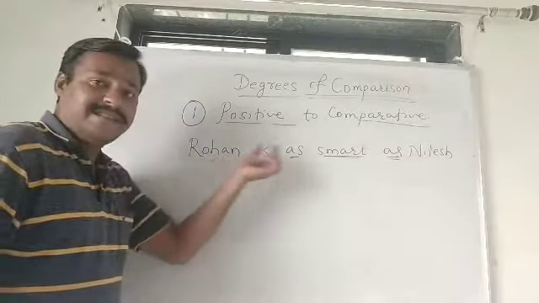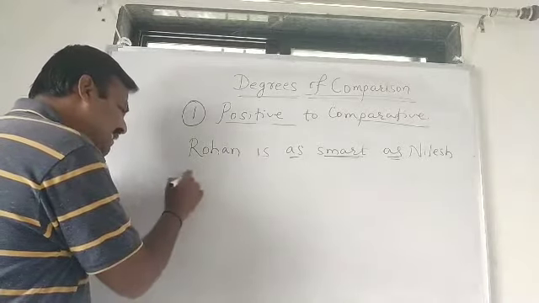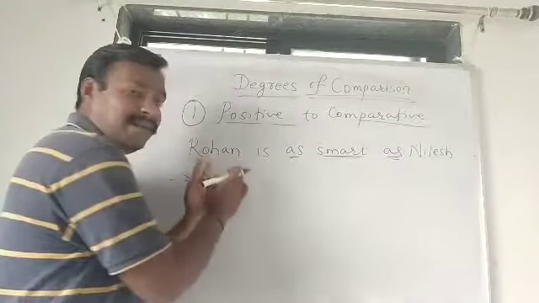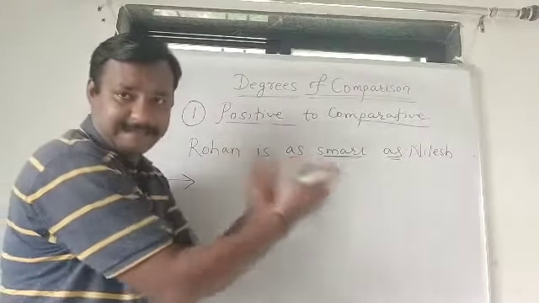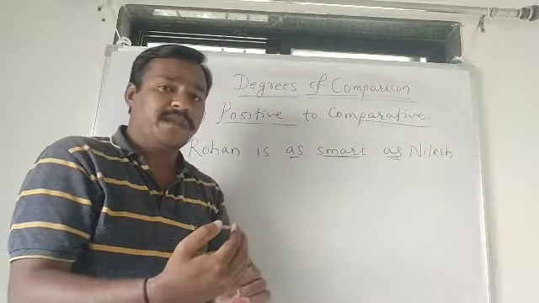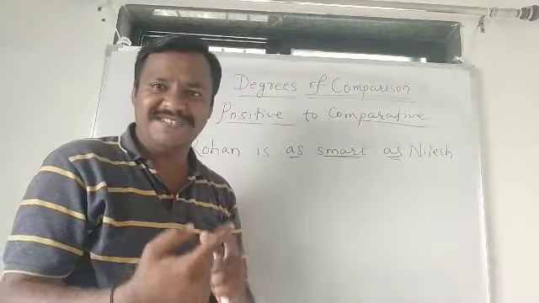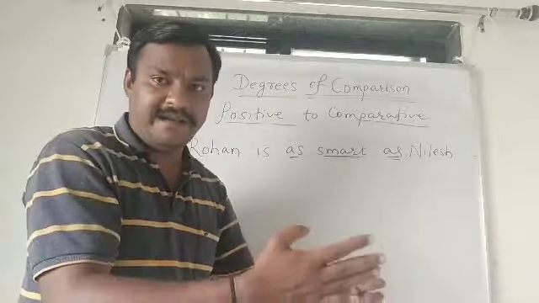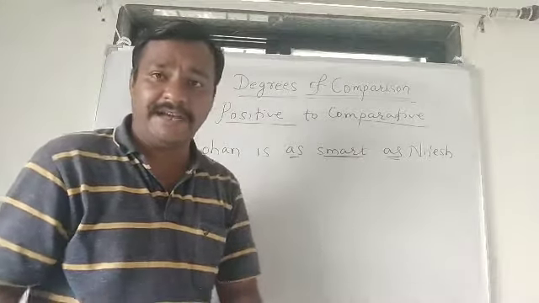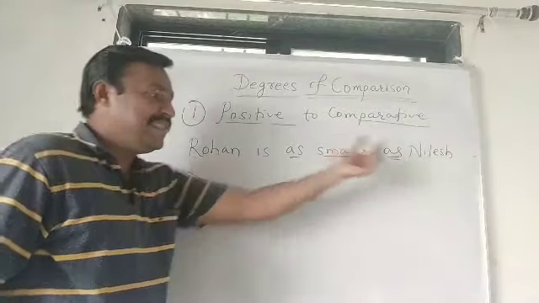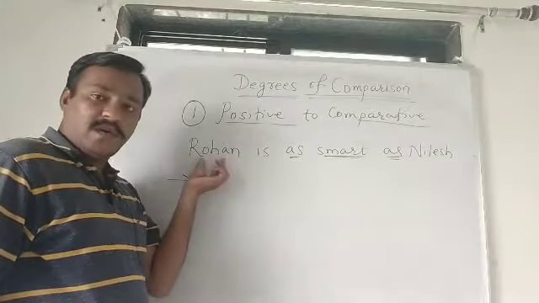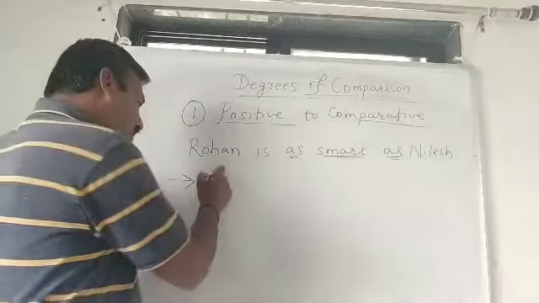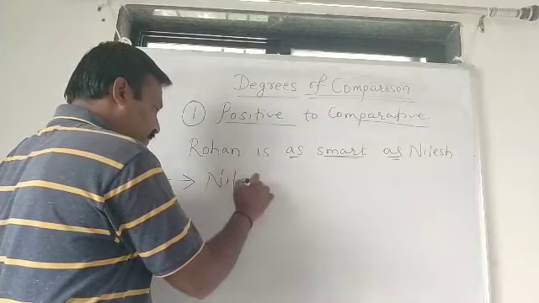This is a positive sentence. While changing it into comparative degree, we have to make it negative. And one more thing, Rohan and Nilesh, we have to change their places, as we did in the session of voice, where we changed subject to object and object to subject. Here those rules are not applicable, but as a hint, a technique, I am telling you, we have to change their places. Here, Rohan is at the beginning, it will go at the end. Nilesh will come first.